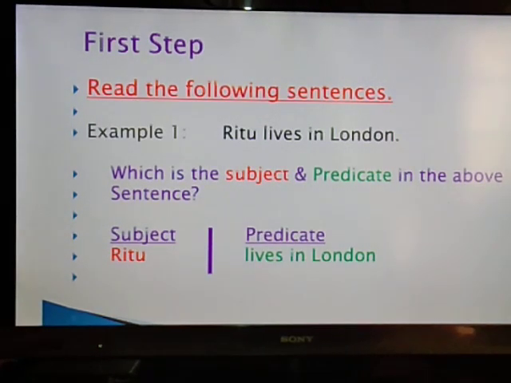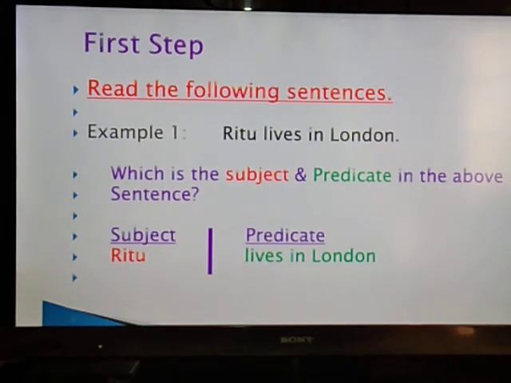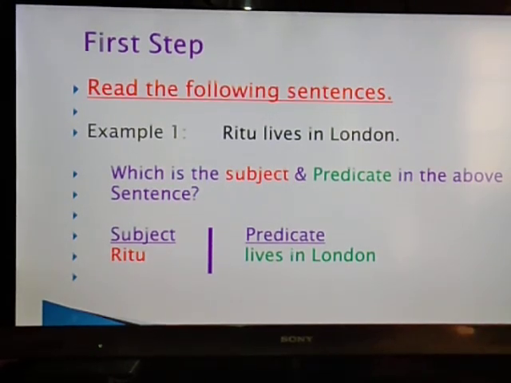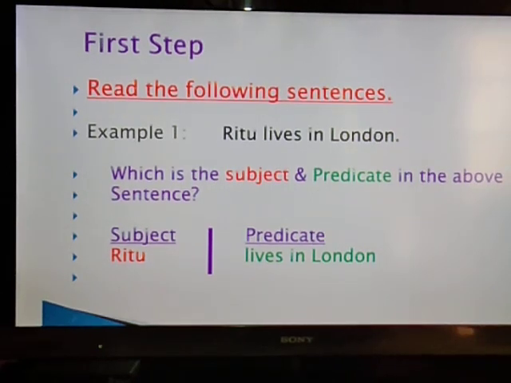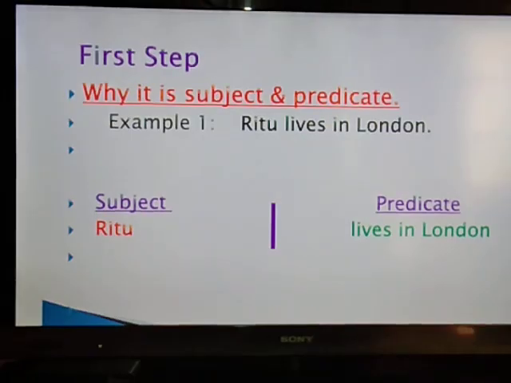Now you may see here we have divided the sentence into two parts, subject and predicate. We are talking about the noun Ritu, so that is the subject, and what we are saying about her, that she lives in London, will be the predicate. So always remember, in the predicate part you will have the verb plus object. Lives is a verb, so it will always come under predicate. Now why is it subject and predicate? Because Ritu, as I have already told you, is a noun. The subject is who we talk about, and what the subject is doing will be the predicate.